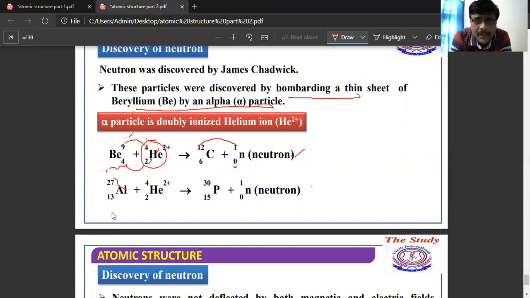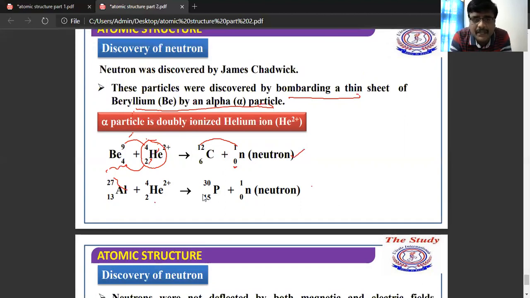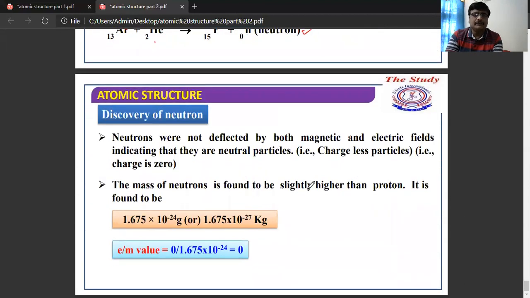In the same way, when an aluminum nucleus is bombarded with helium particles, we get phosphorus, and neutrons are emitted. So from this they discovered the neutron. If you look at the properties of neutrons, neutrons were not deflected by either magnetic fields or electric fields. That indicates that they are neutral particles.